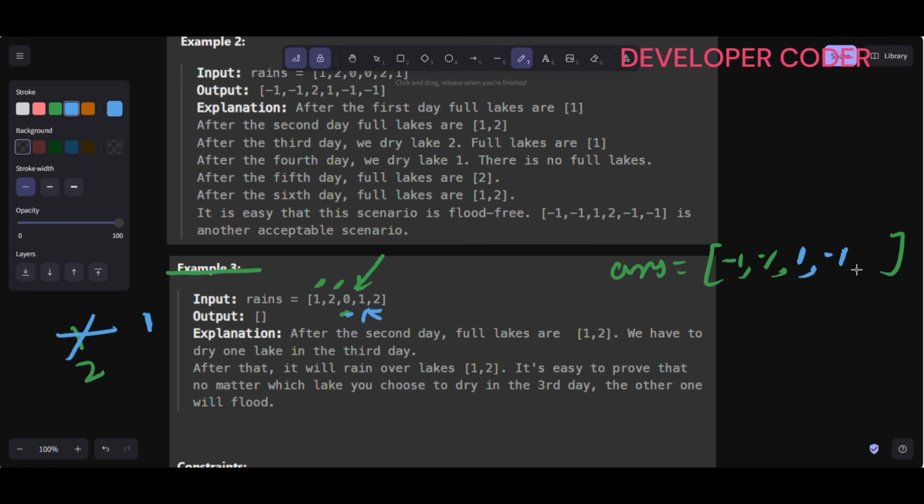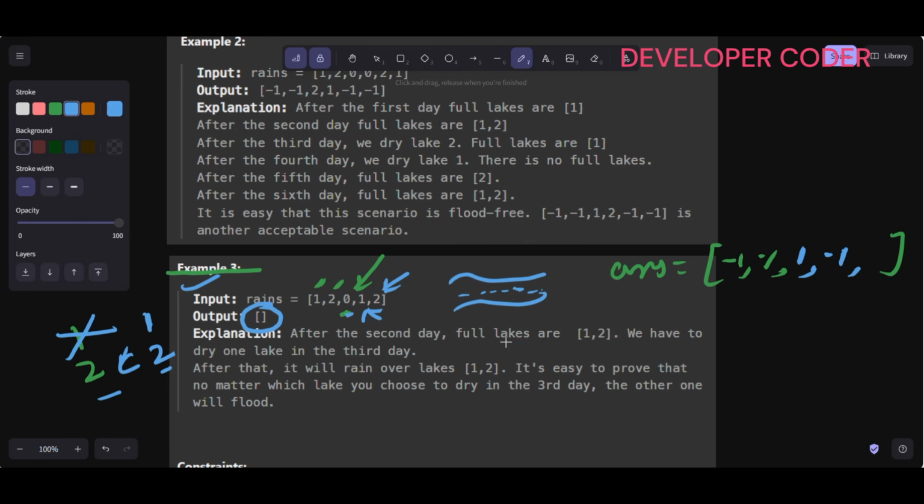Clear? Now if you see, there is one twist, this 2 value, right? So here again I'm filling 2 value, so lake 2 is already filled, and again I'm filling this lake 2. Simply means that now in this case there is a flood. So if there is flood, then in that case we have to just simply return empty array. Clear? So that's it. So this is example number 3, good example, right?